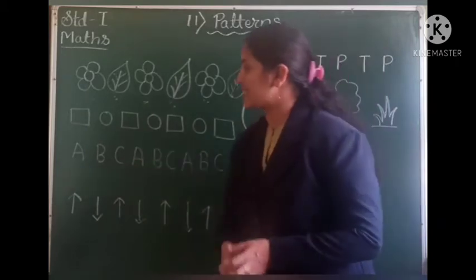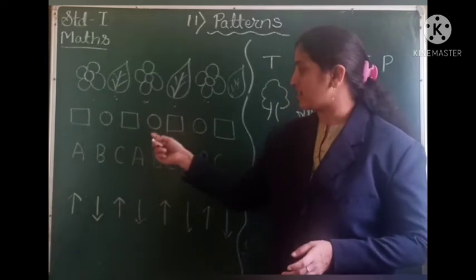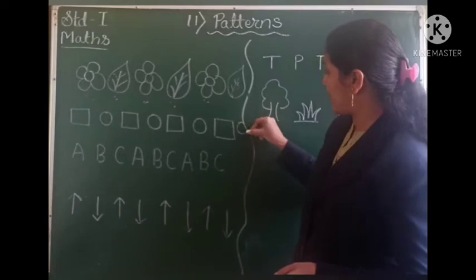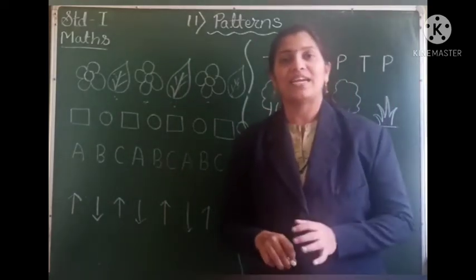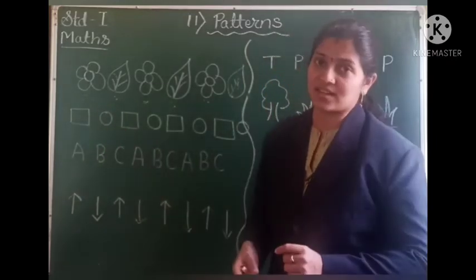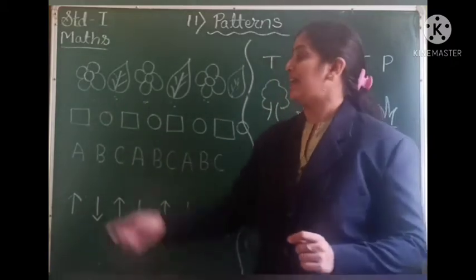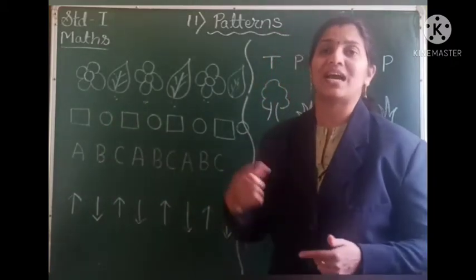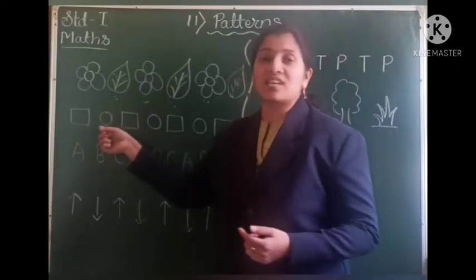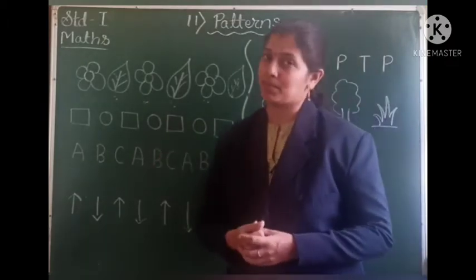The next one, let us see. A square and a circle. We have a square, a circle, a square, a circle, a square, and now here again we will have a circle. Right, students? So in this pattern, which are the shapes? Square and circle, and they are arranged in some order, and this order keeps on repeating again and again, and they form a pattern.